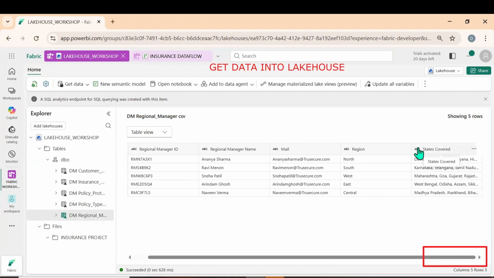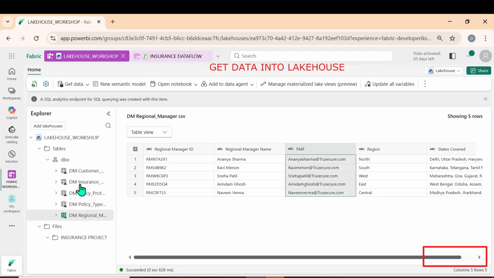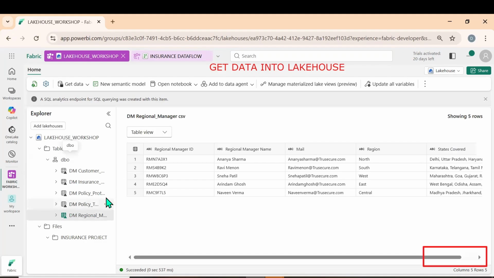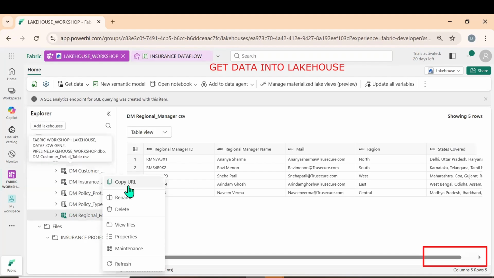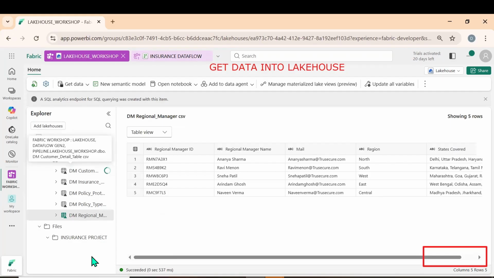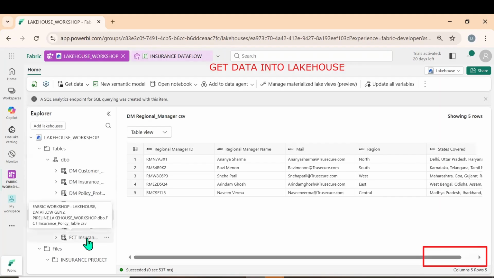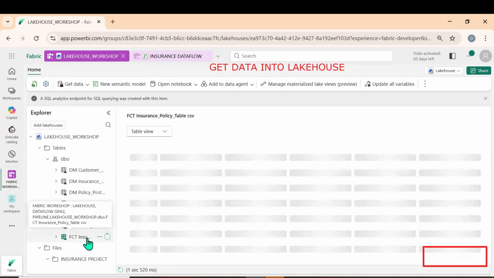Okay, what is the data type that we have? We cannot make any changes. What is the Lakehouse? Read only. We can enter the data. Whatever changes we want to do, we need to do it in the Lakehouse or in the pipelines, data factory. Okay, Lakehouse is only read only. You remember that. We cannot write. Yes, now we got the fact insurance table.